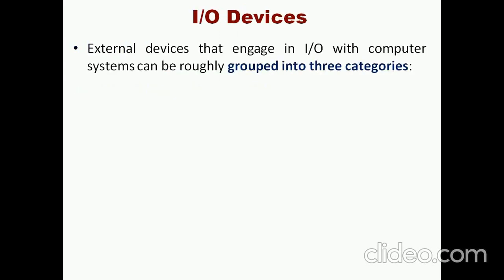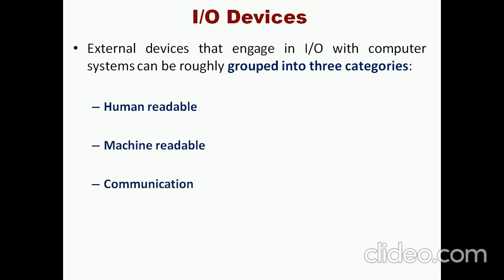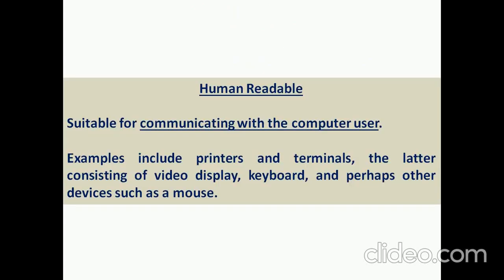So IO devices are generally grouped into three categories: human readable IO devices, machine readable IO devices, and communication devices. Now let me go through them one by one. What do we mean by human readable IO devices? These are used to communicate between the user and the computer.